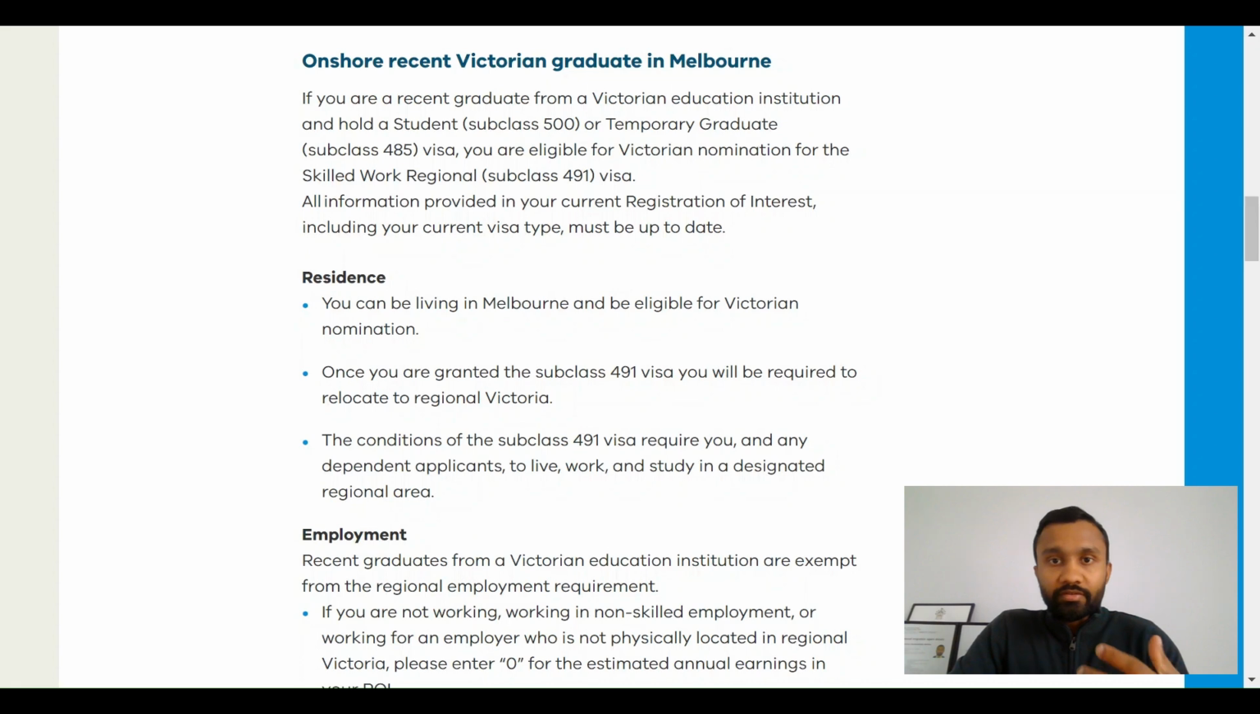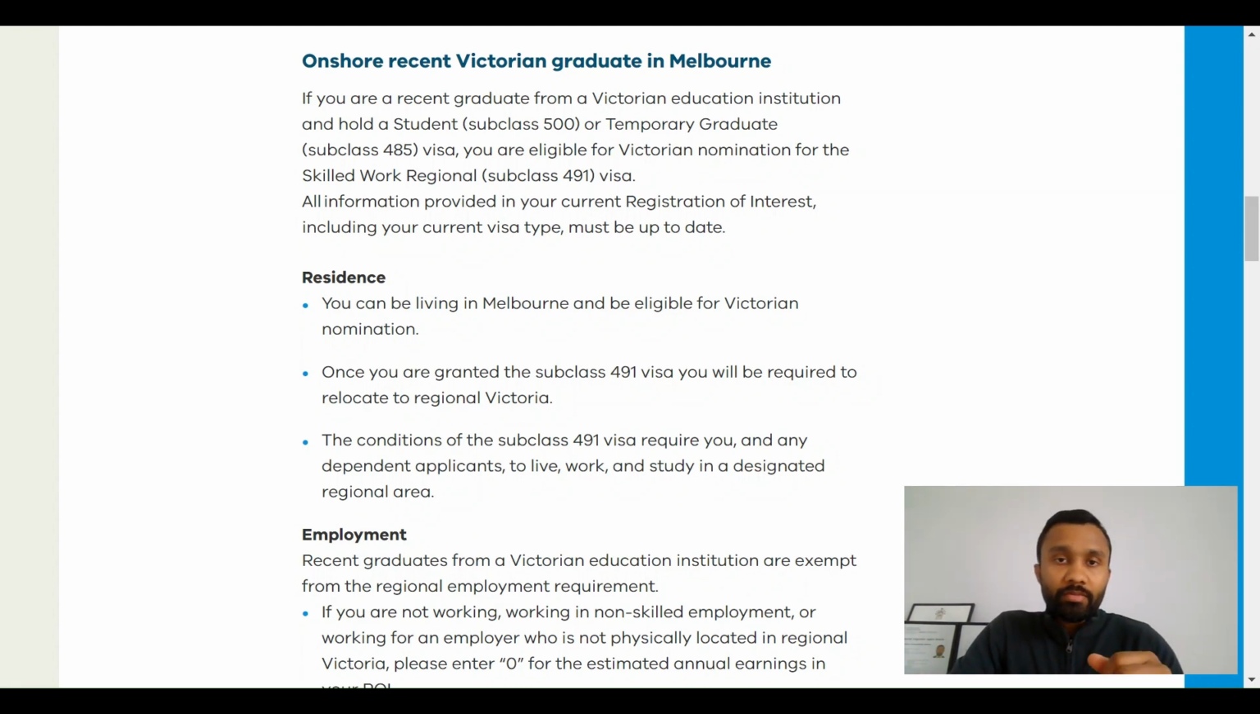So, if you are a recent graduate of a Victorian Education Institute and hold a subclass 500 or a TR visa or the temporary graduate subclass 485 visa, you become eligible to apply for a registration of interest or ROI. So the residence requirement for this criteria is you can be living in Melbourne and be eligible for Victorian nomination. Once you're granted the subclass 491 visa, though, you will be required to relocate to regional Victoria.